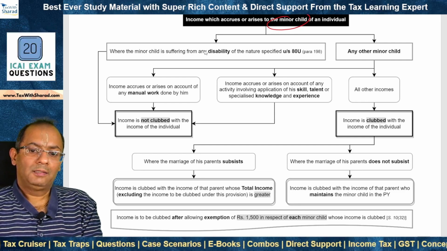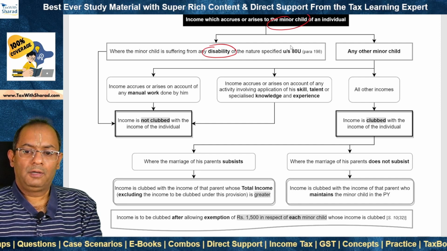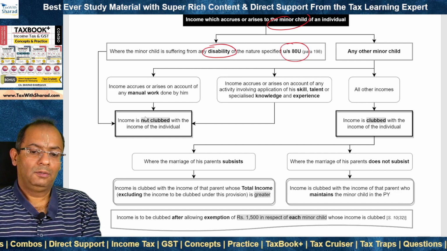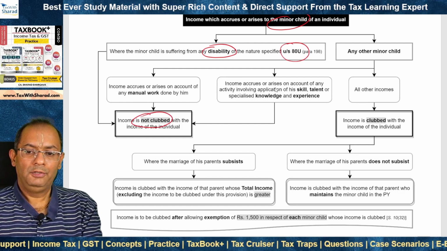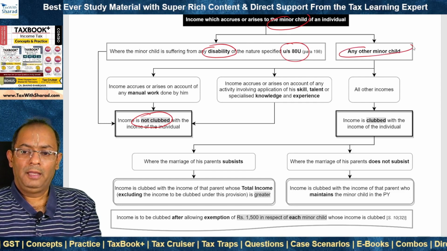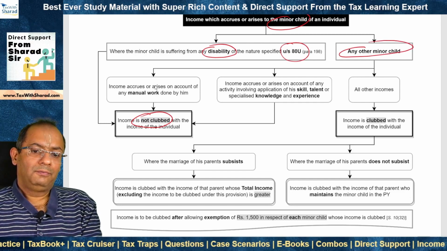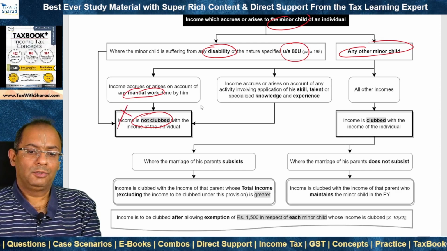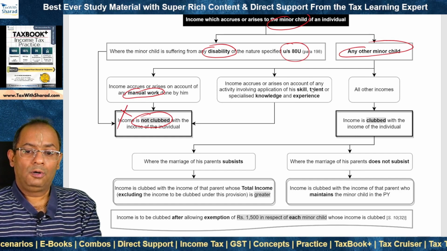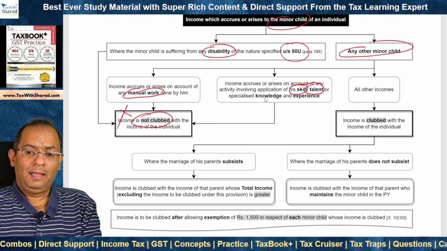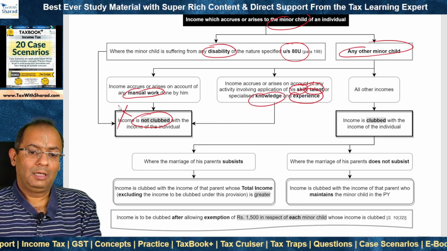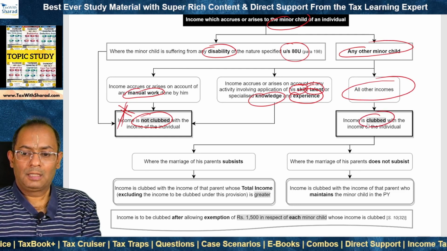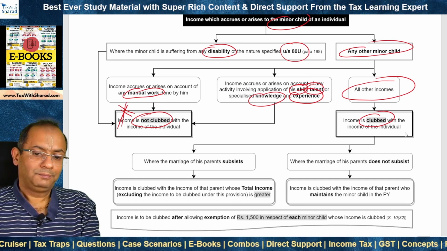Now, where the minor child is suffering from any disability referred under section 80U, then clubbing provision is not attracted, income is not clubbed with the income of the individual. In the case of any other minor child, if income is on account of any manual work done by the minor child, then also clubbing is not done. If income is on account of his skill, talent, knowledge or experience, then also clubbing provision is not attracted. In all other cases, that means in respect of all other incomes, income is clubbed with the income of the individual, that is the parent.